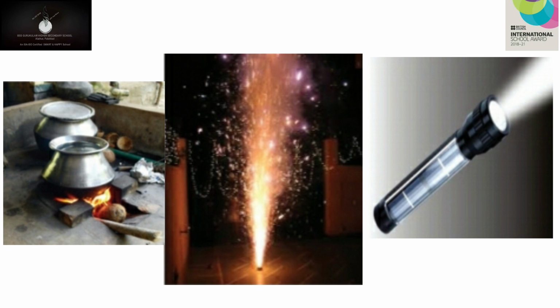I think you would have seen all this, right? Fireworks during Deepavali and all. Okay? So it's actually a flower pot, and beautiful sparklings are coming out of the flower pot. And the third one is a torch. A torch is being lit. Okay. So what is happening in these instances? All these three instances. Some questions are given in your textbook. We will read that one by one.